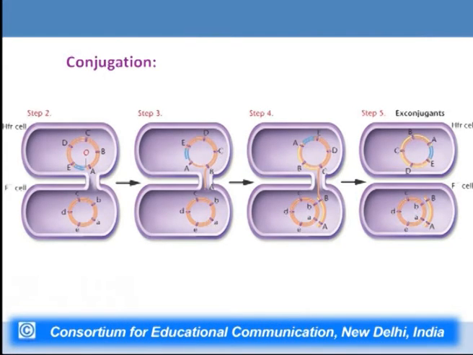This particular figure shows how it happens. Now, there is the bacterial chromosome, and into it is inserted the F plasmid, and this F plasmid, when it initiates the movement of the DNA from the donor to the recipient, it causes delivery of some of the genes of the F plasmid and some of the genes of the host chromosome, but the complete F plasmid does not get transferred from the donor cell to the recipient cell, because there is a specific origin of transfer, and from that origin of transfer onward there is a linear transfer of genes, so that initial genes of the F plasmid can get transferred.